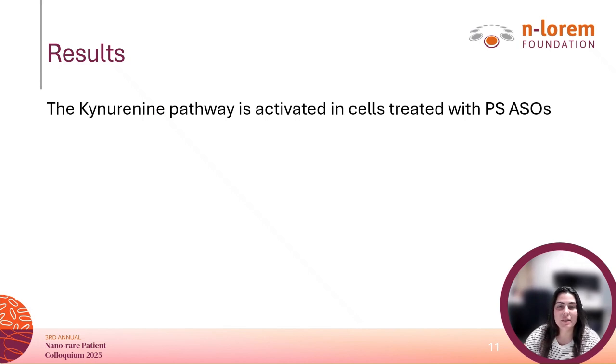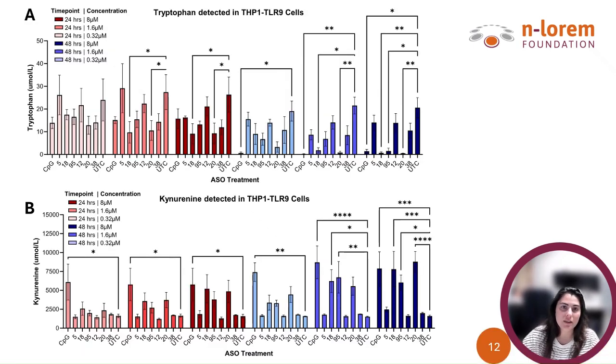So far, we've seen that IDO1 and alpha-1 expression track closely with TLR9 activation over time, suggesting that tryptophan oxidation might serve as part of the cell's feedback response. To test whether this transcriptional upregulation translates into functional enzyme activity, we next measured tryptophan consumption and kynurenine production following PS-ASO treatment, to confirm that the increase in IDO1 messenger RNA actually reflects functional enzyme activity.